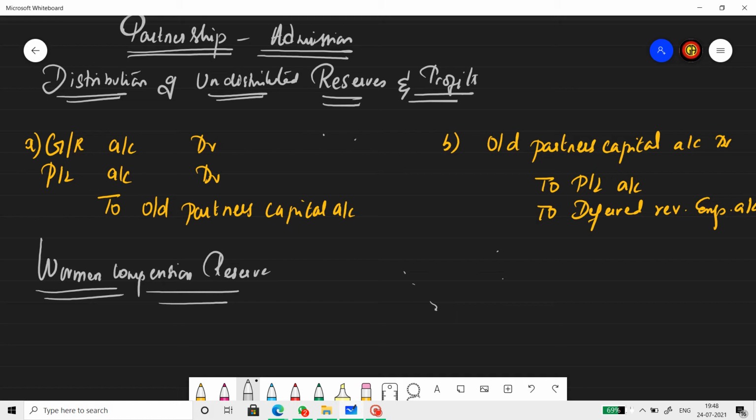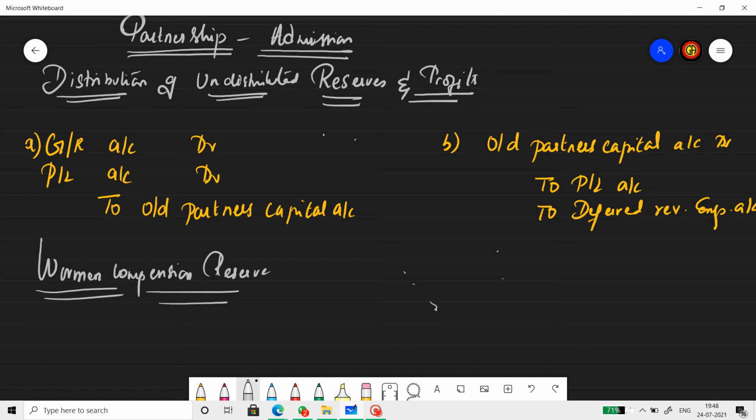In any organization, before they admit a new partner, there will be reserves and undistributed profit that you can see on the liability side of the balance sheet. The old partners will distribute this before the admission of the new partner.